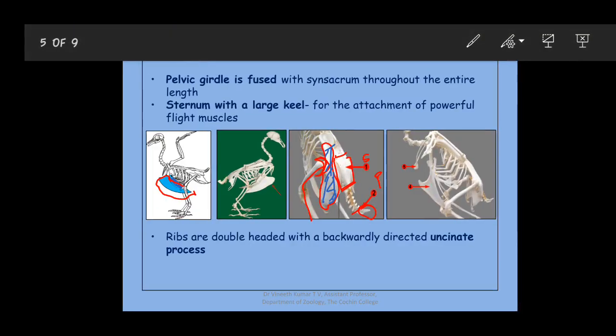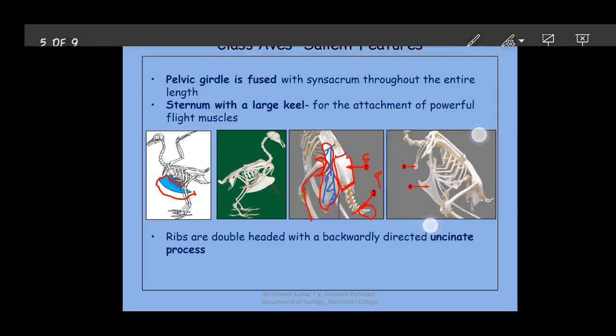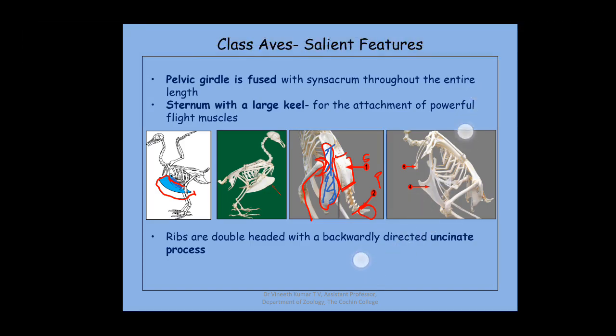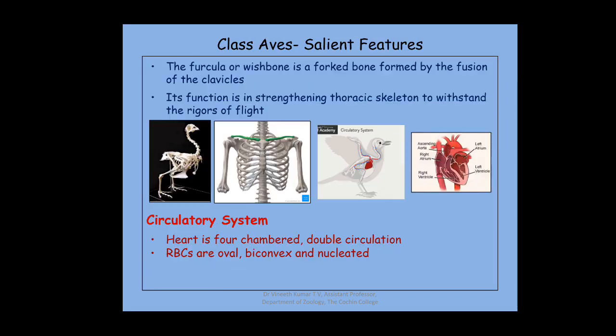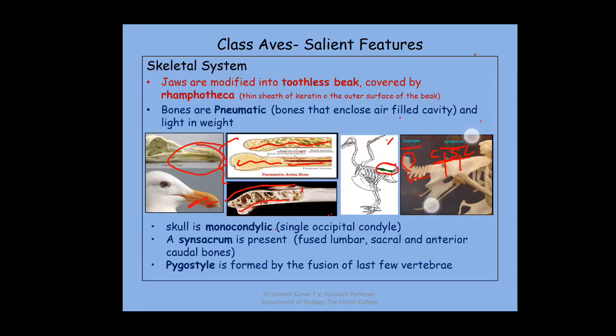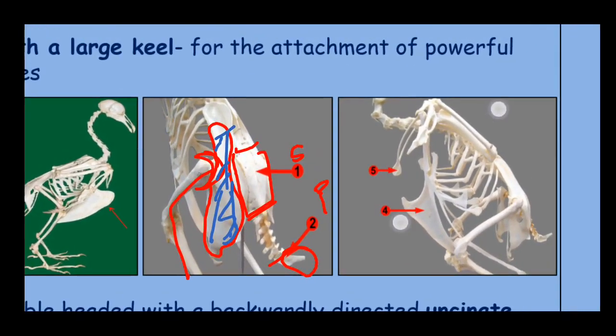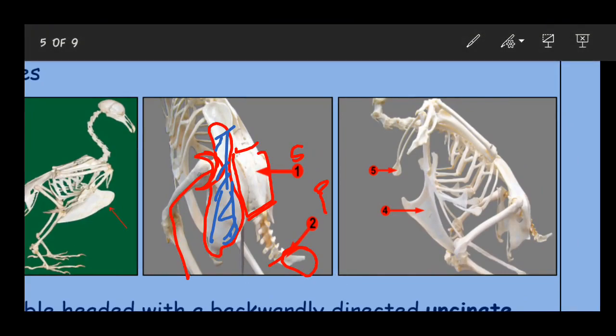Then the ribs are double-headed with backwardly directed uncinate processes. The uncinate process can be seen here. If you check this particular diagram, you can see this marked 4 is the keel, and these are the ribs.